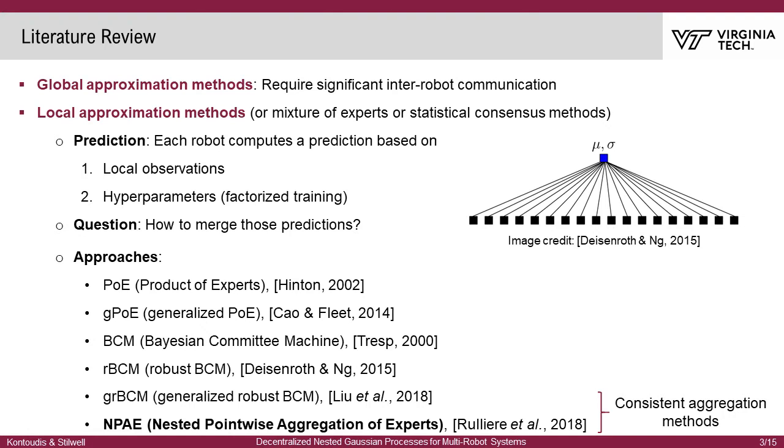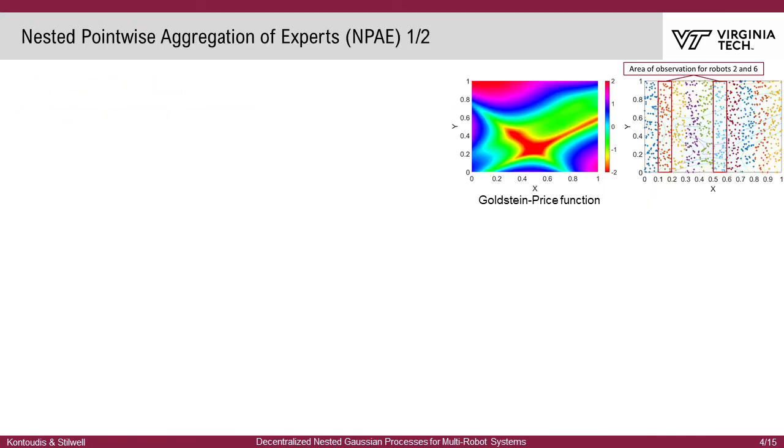Out of those, the 2 latter are consistent prediction methods under some assumptions, meaning that as we increase the number of observations to infinity, the methods produce identical results with a Gaussian process. However, GRBCM requires additional communication between robots to enrich local datasets with a global random dataset, and thus we employ the NPAE method. Let's take a closer look at the nested pointwise aggregation of experts.